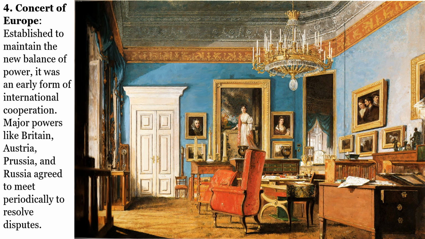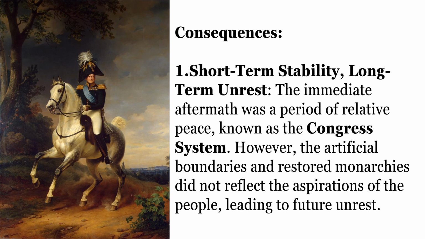Concert of Europe. Established to maintain the new balance of power, it was an early form of international cooperation. Major powers like Britain, Austria, Prussia, and Russia agreed to meet periodically to resolve disputes. So what were the consequences?